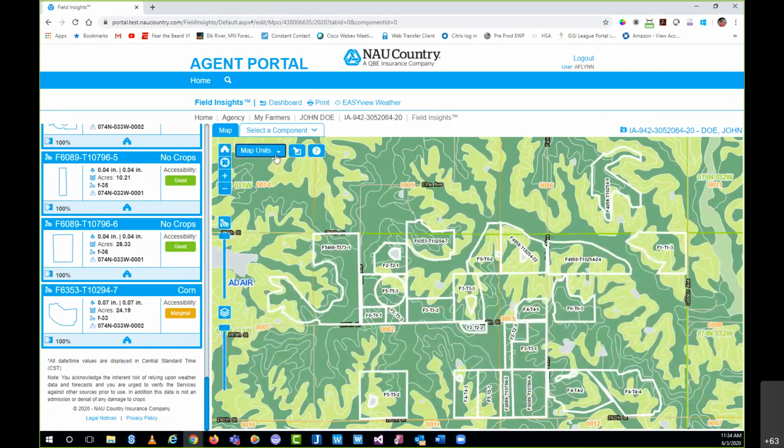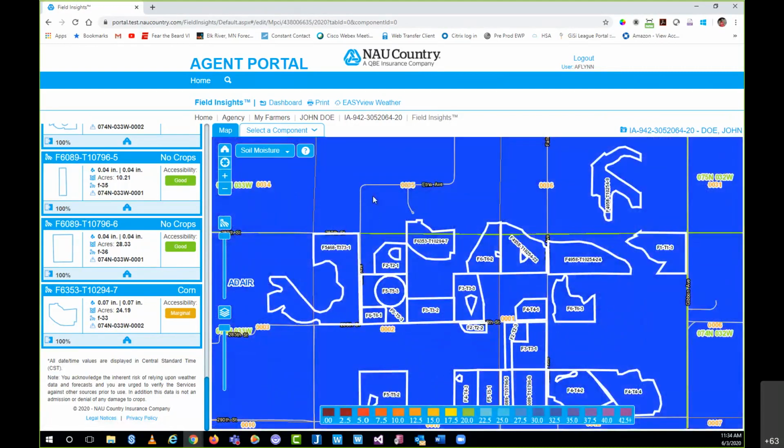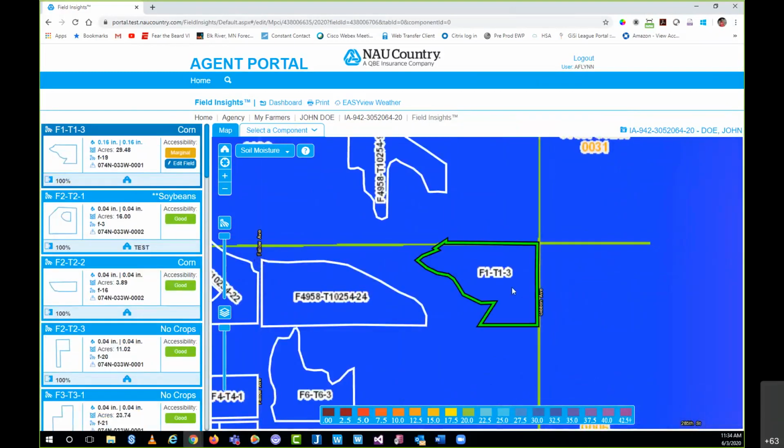And again, that's found under the soil category. The next one I'm going to select is soil moisture. This one does drive a little bit of questions in at times. This is technically what we consider the volumetric soil moisture for the soil of any given field. So if I were to select my field here again, obviously they're all blue.